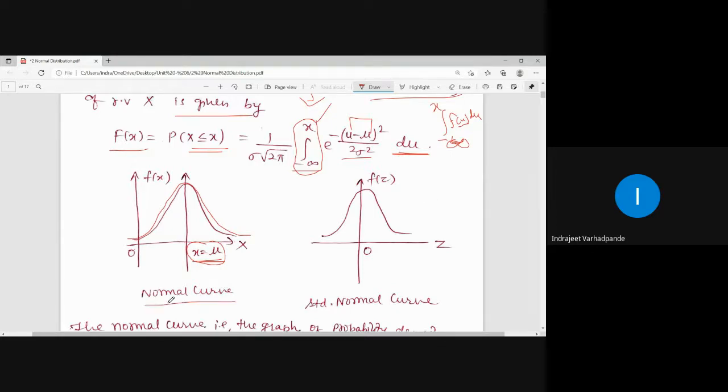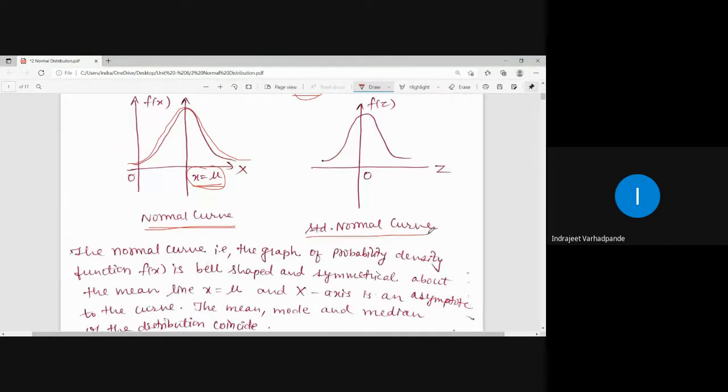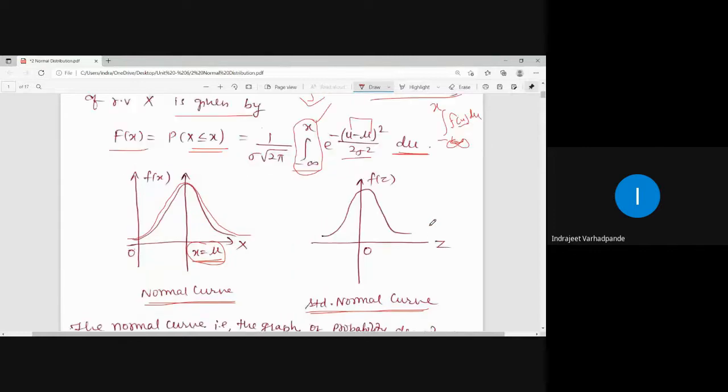This particular curve is called a normal curve. If it is equally distributed from the origin, then we call that curve a standard normal curve.